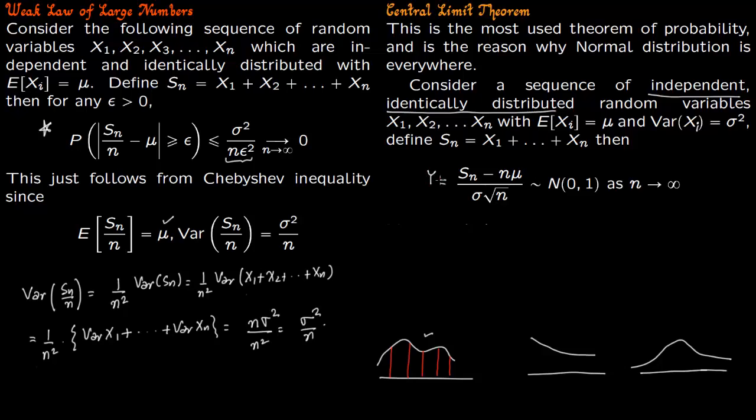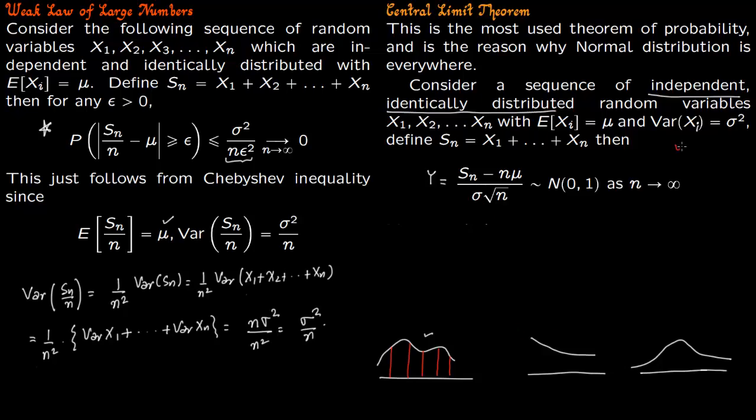So the random variable y is Sn minus n times mu divided by sigma times root n. This you can define as a new random variable. Your new random variable y is, say, S5 minus 5 times mu divided by sigma times root 5. Obviously you know the number mu and you know the number sigma.